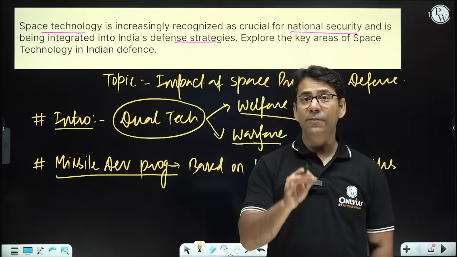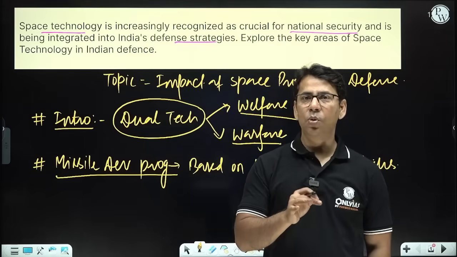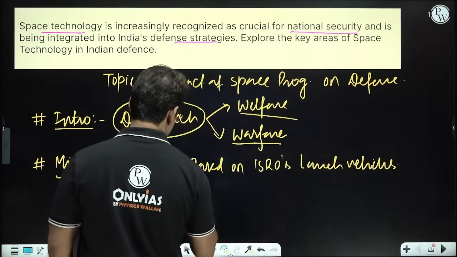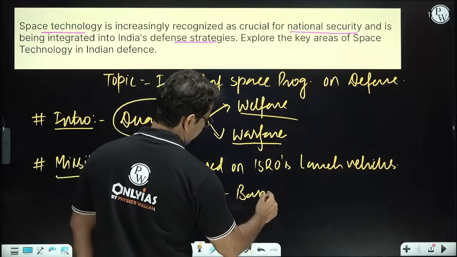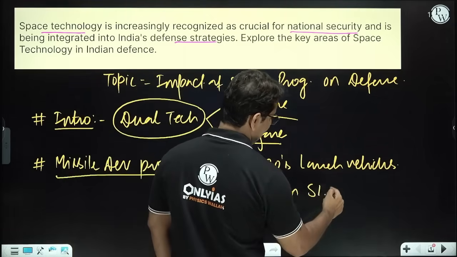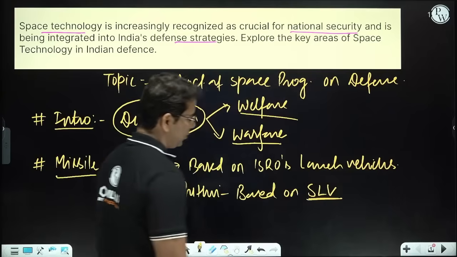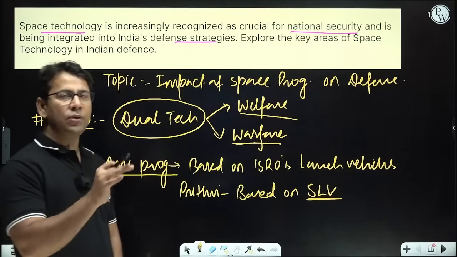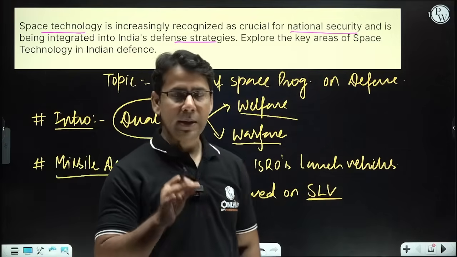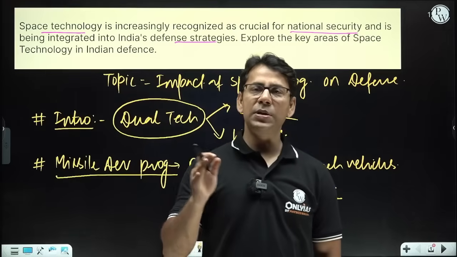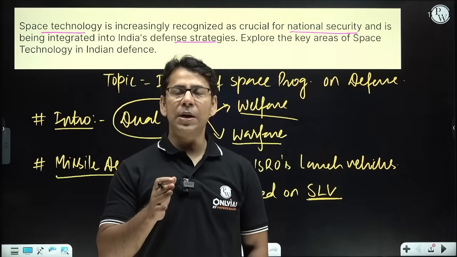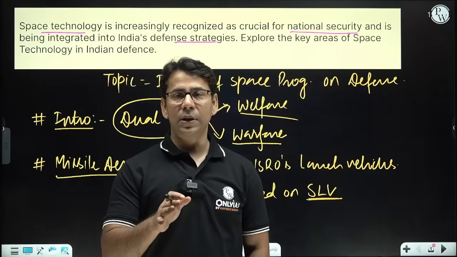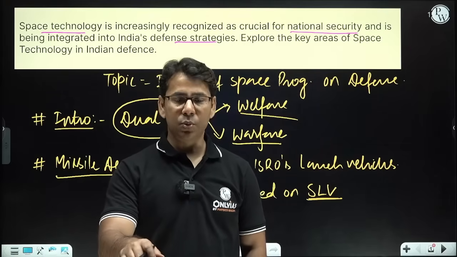The first ever missile India developed on its own was Prithvi, and it was based on SLV, that is the satellite launch vehicle of ISRO. So that integration we can put in. The Indian missile development program was heavily benefited by the achievements in rocket science in launch vehicles, that is the ISRO program.